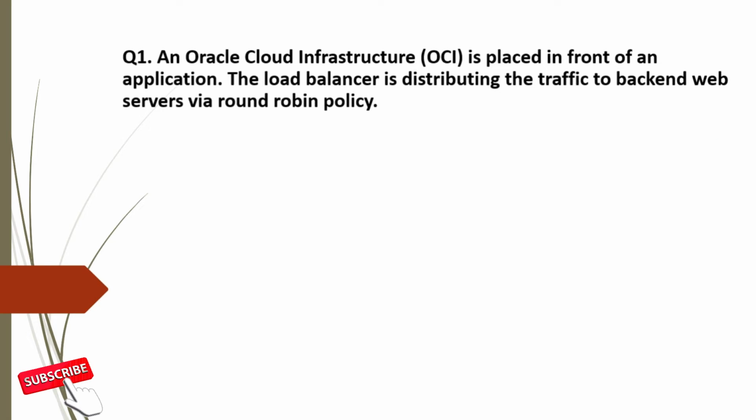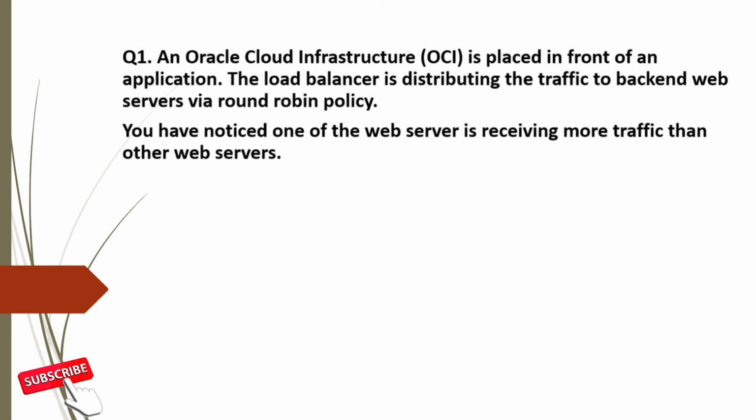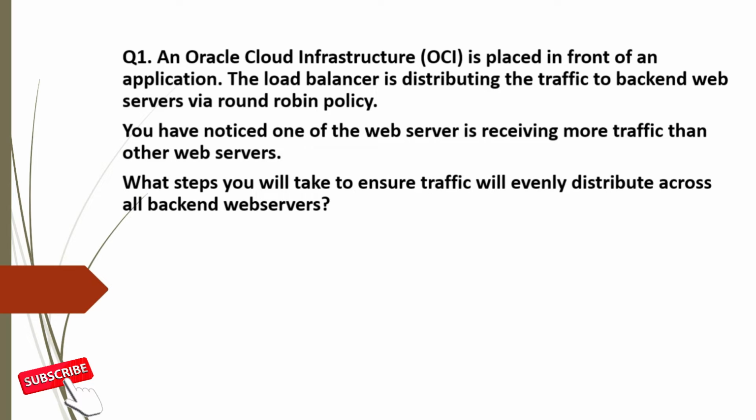Question 1. An Oracle Cloud Infrastructure load balancer is placed in front of an application. The load balancer is distributing the traffic to backend web servers via round-robin policy. You have noticed one of the web servers is receiving more traffic than other web servers. What steps will you take to ensure traffic will evenly distribute across all backend web servers?